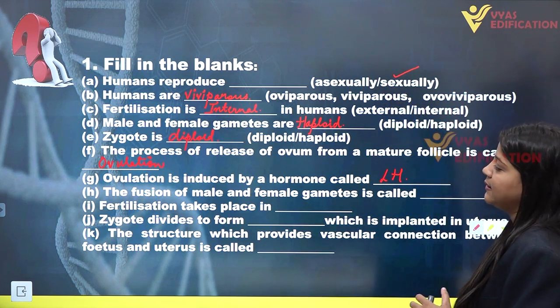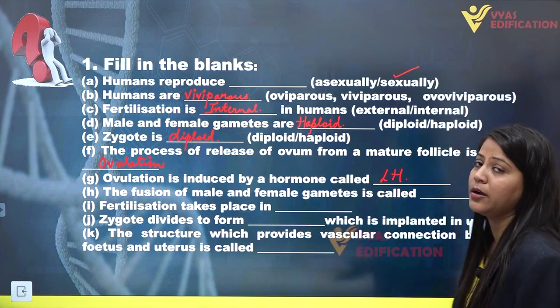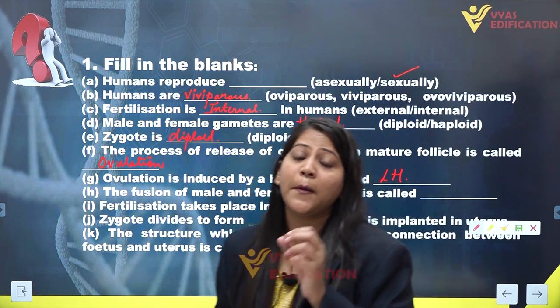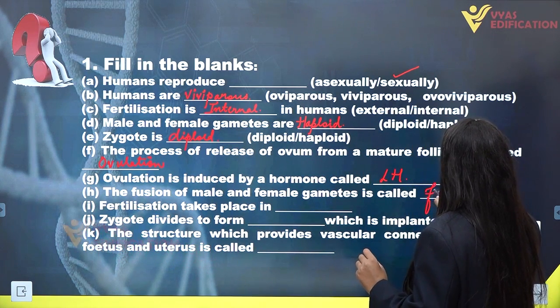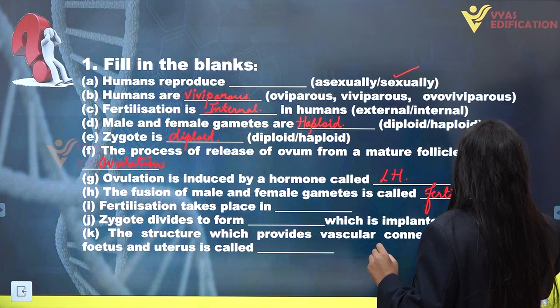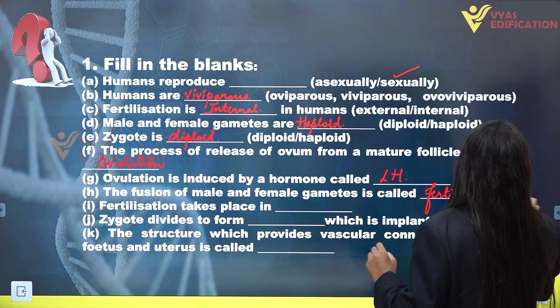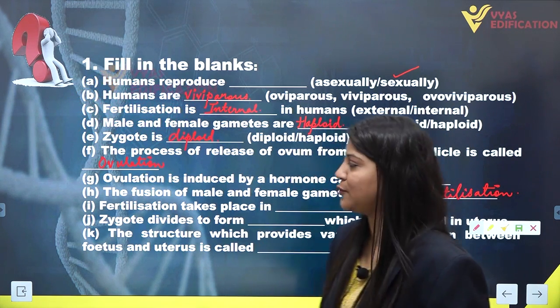Next we have, the fusion of male and female gamete is called dash. The fusion of male and female gamete is known as fertilization. Fertilization is a process in which the fusion of male and female gamete takes place.